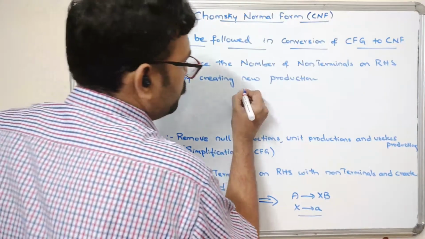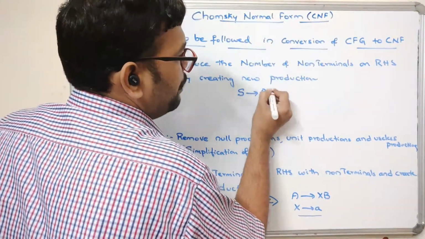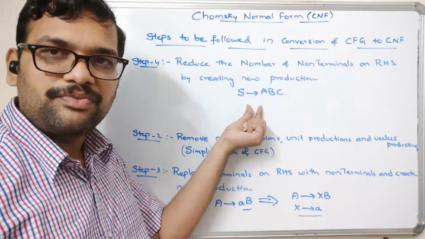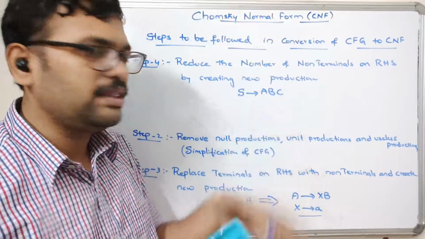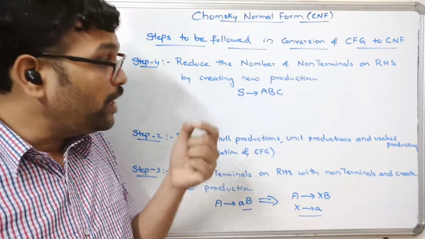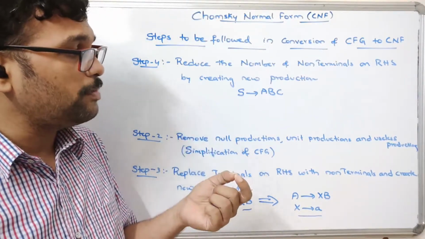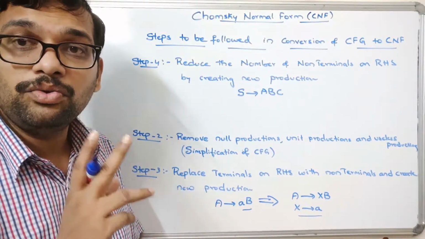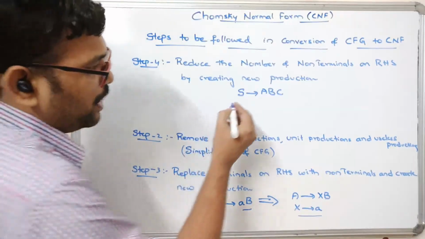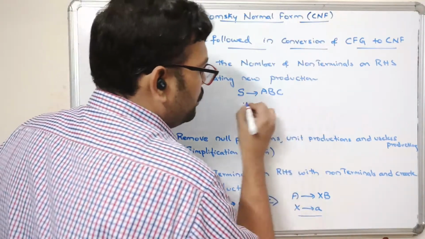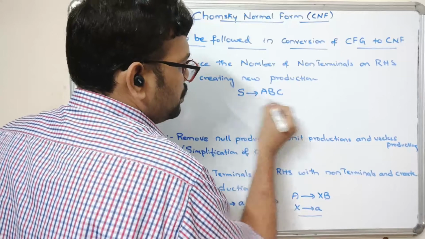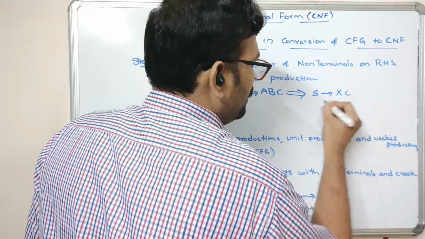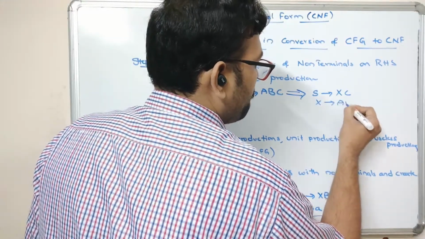For example, S tends to ABC. If the production is in this format, you can see that on the right hand side we have three non-terminals. But in the Chomsky normal form, there should be only two non-terminals. So what do we have to do? I have to create one more production. This can be replaced with S tends to XC, where X tends to AB.